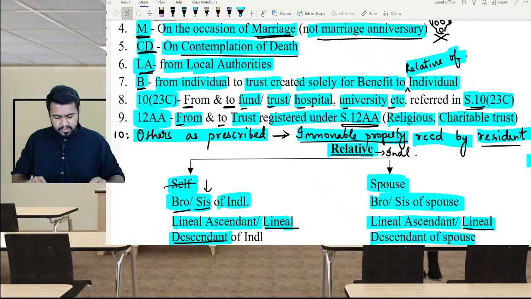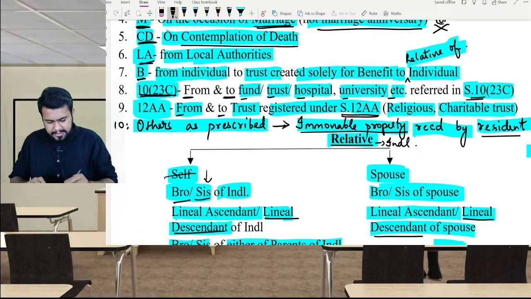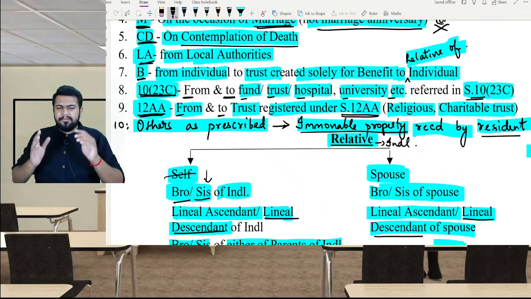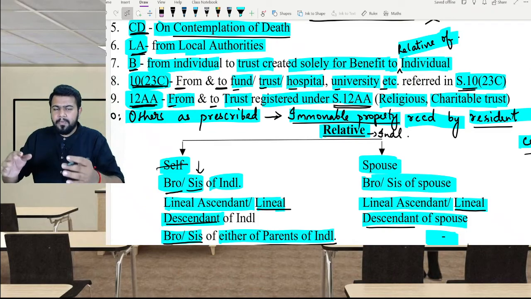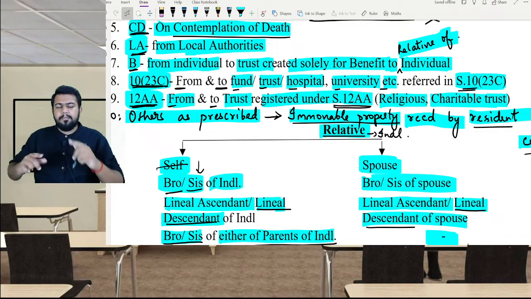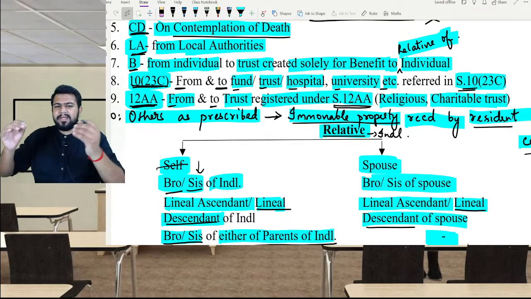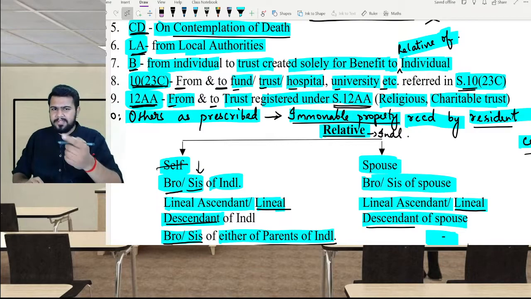Next, 10(23C). For 10(23C) and 12AA, whatever institution, college, fund, trust, hospital, university, etc., is covered under section 10(23C), if any gift is given to them or received by them, both are not covered under 56(2)(10). So if I give any gift to a 10(23C) institution, it is exempt in their hands.